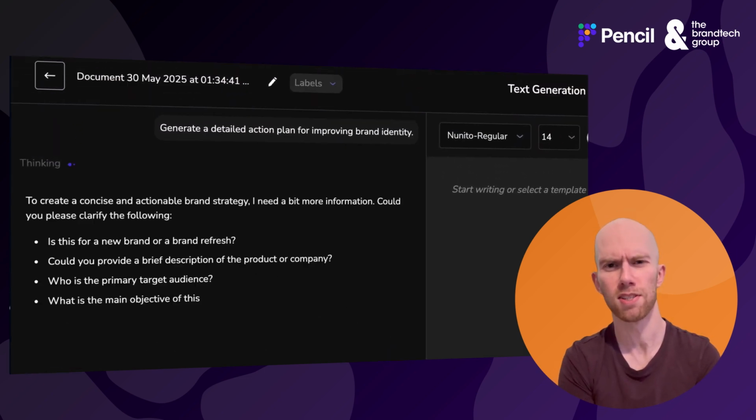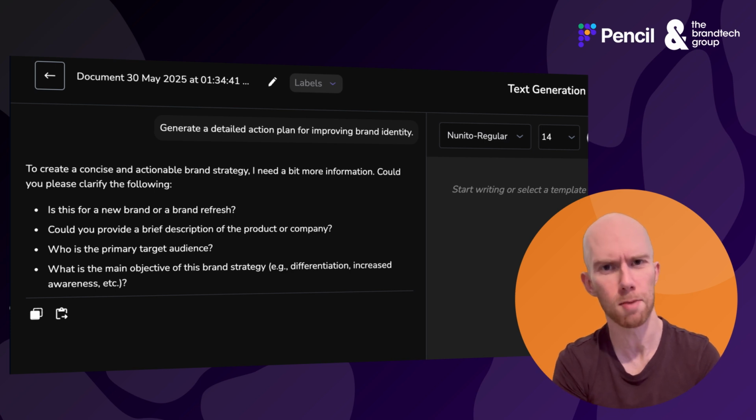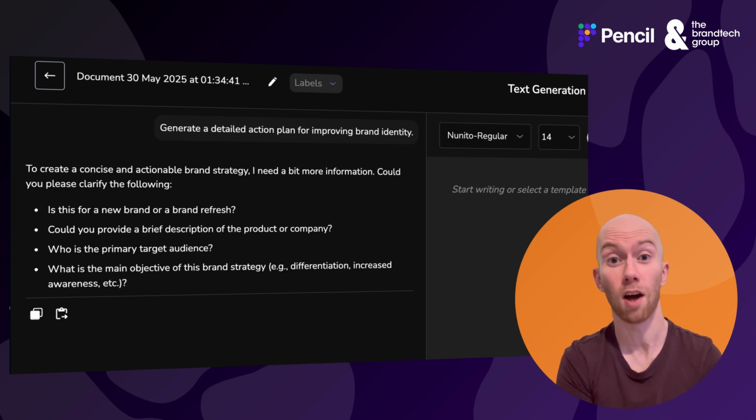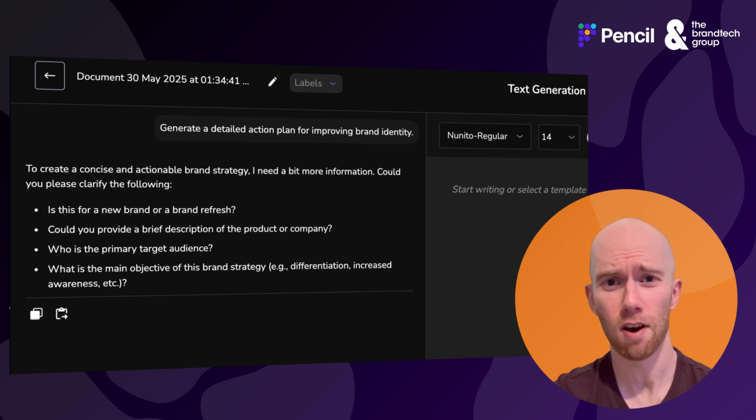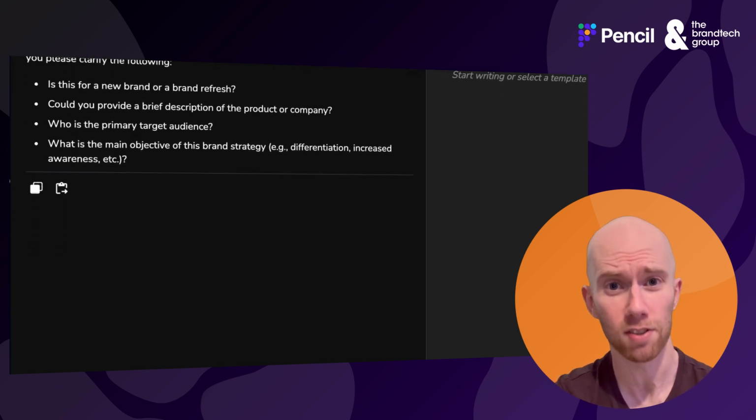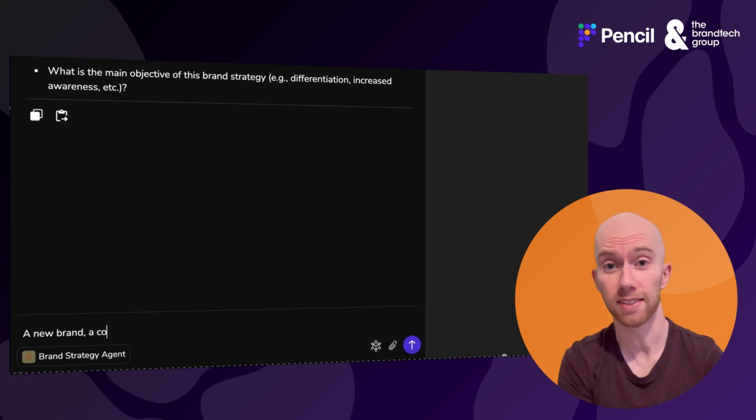And the first thing you notice is instead of giving me kind of a copy and paste generic answer, it's going to ask me questions based on my use case. What am I really looking for? Now, if you've never run a campaign like this before, I love that Agents steps in and asks all the right questions. It really makes sure that it tailor makes the answer for me. So you don't need to write a big detailed answer here.